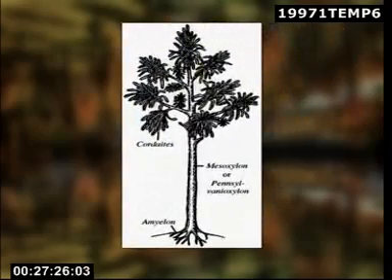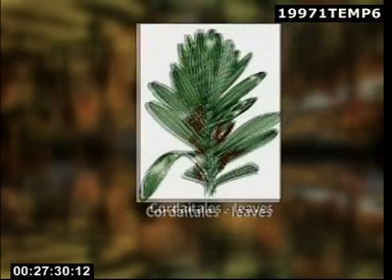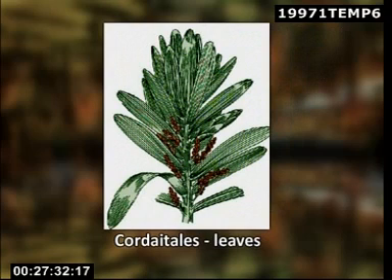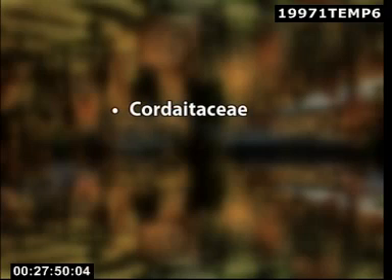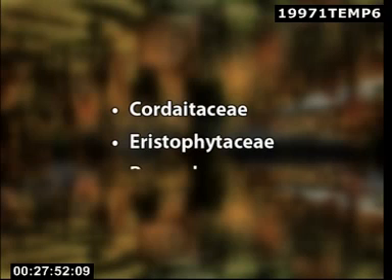The plants belonging to this order were tall trees with slender and monopodially branched stems. The leaves were simple, subulate, spirally arranged with parallel venation. The strobili were unisexual and compound structures, which consisted of a central axis that in turn bore fertile shoots bearing sterile and fertile appendages. The order has been divided into three families, namely Cordaitaceae, Aristophytaceae, and Poroxylaceae.